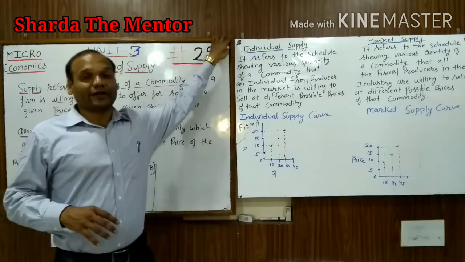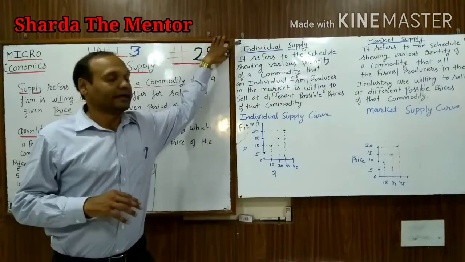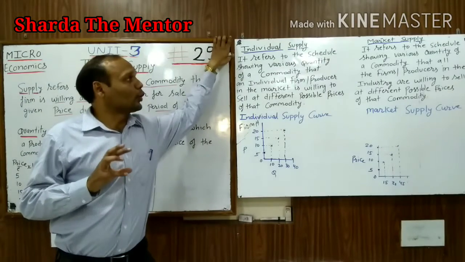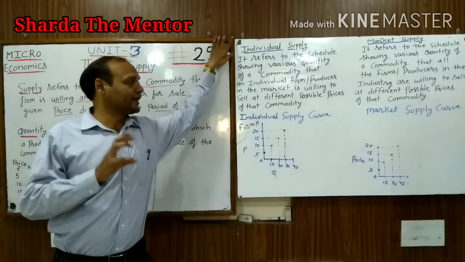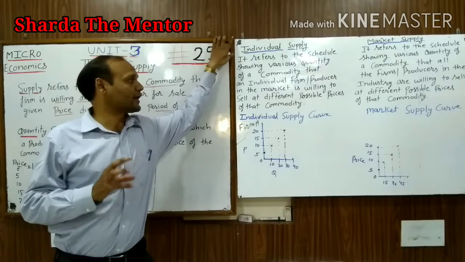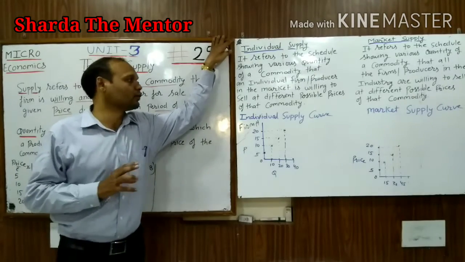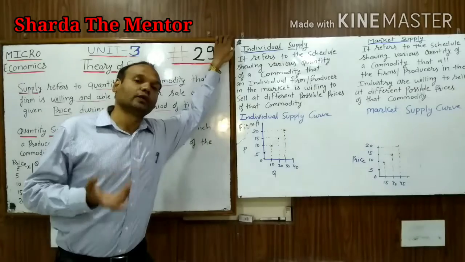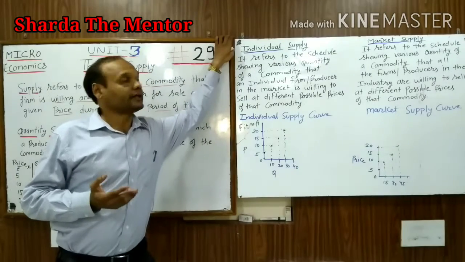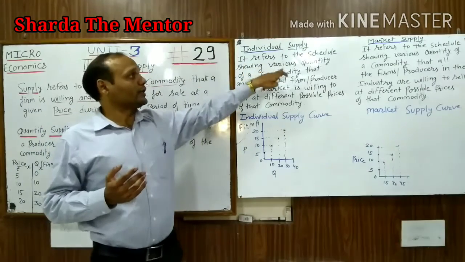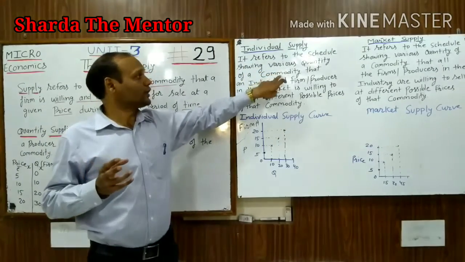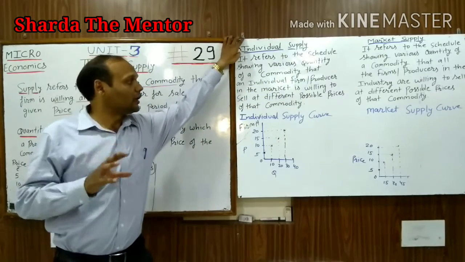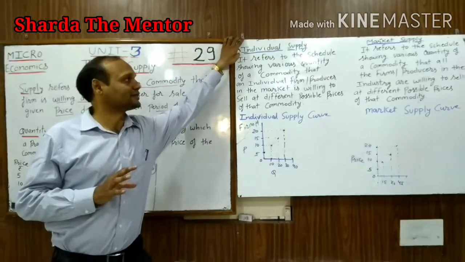So when we talk about individual supply, it refers to a schedule showing various quantities of a commodity that an individual firm or producer in the market is willing to sell at different possible prices of that commodity. With the help of the schedule, you can easily understand that it shows various quantities of a commodity that an individual is ready to sell at different possible prices.